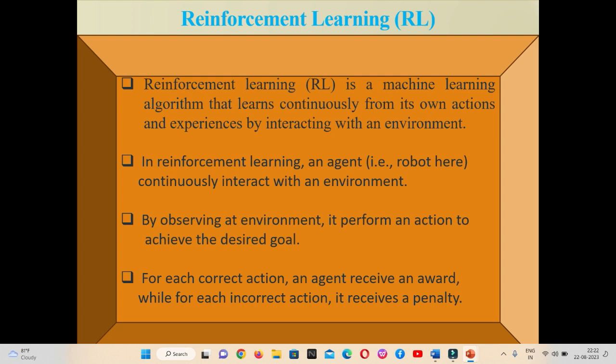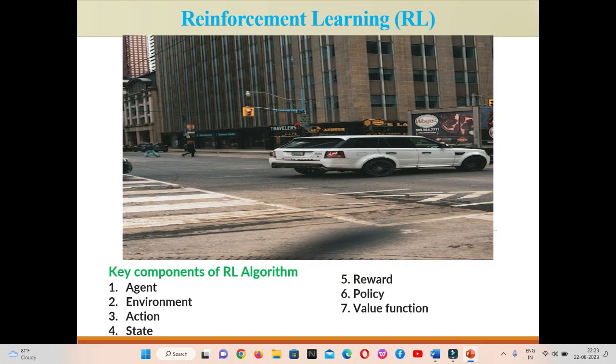Whenever the action it performs is correct, in response to the correct action, the agent receives a reward. And if it performs an incorrect action, then in response to the incorrect action, the agent receives a penalty. So reinforcement learning basically works on rewards and penalties. Here we can understand it more clearly. Reinforcement learning can be well understood by this particular example of the driverless car.